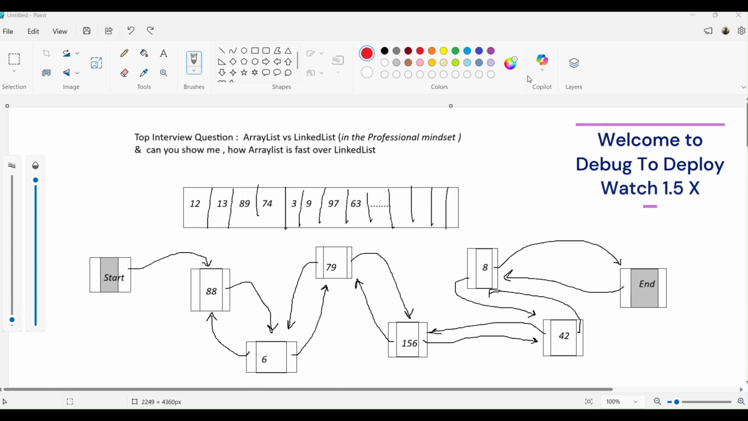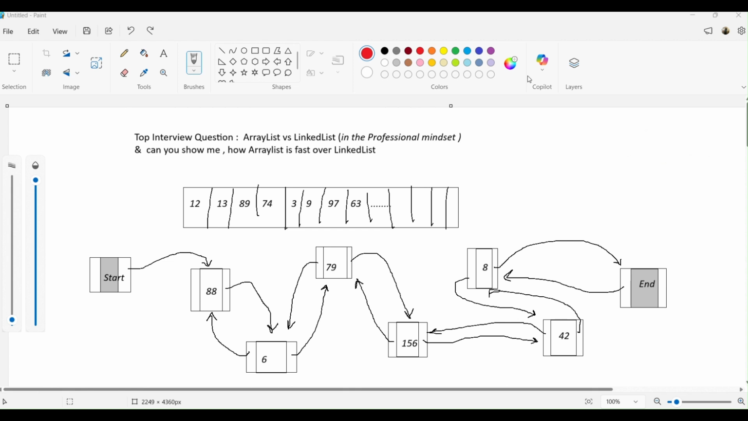Hi. During interviews, I usually ask these questions. Frequently, I ask them, and surprisingly, most of the time I'm not getting satisfactory answers. Not only freshers, but even intermediate and experienced people sometimes don't give me satisfactory answers. So the question in front of you is: what is the difference between ArrayList and LinkedList?